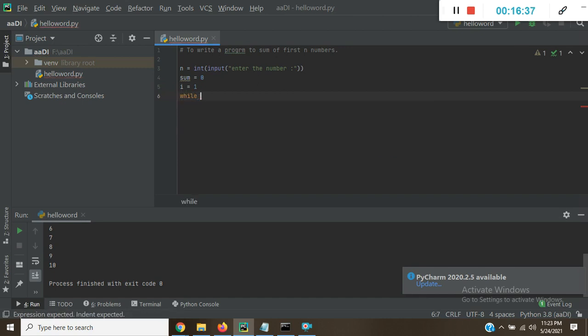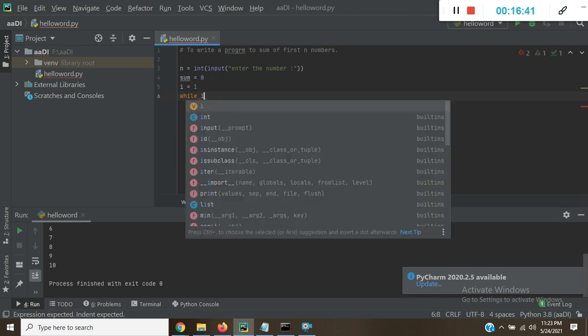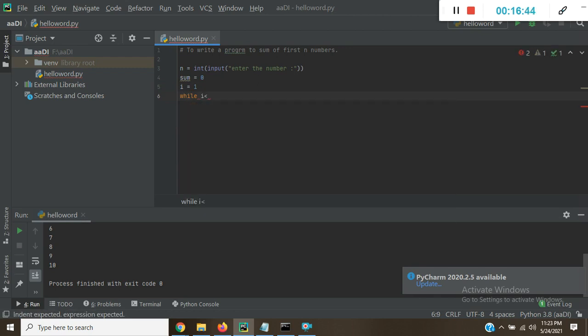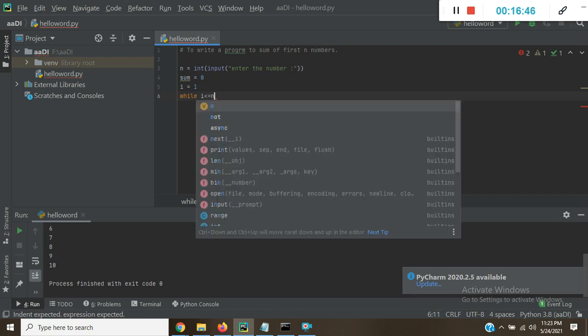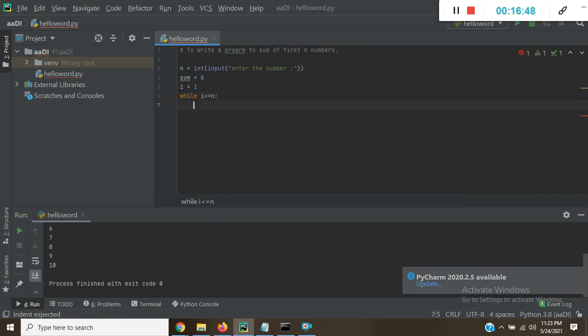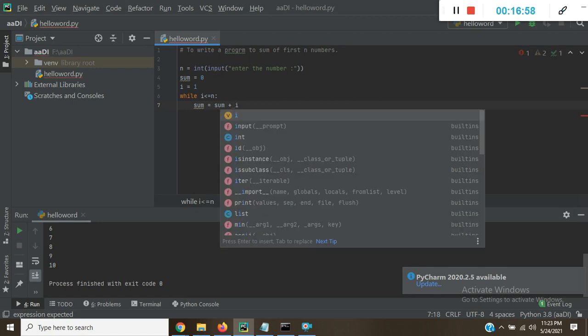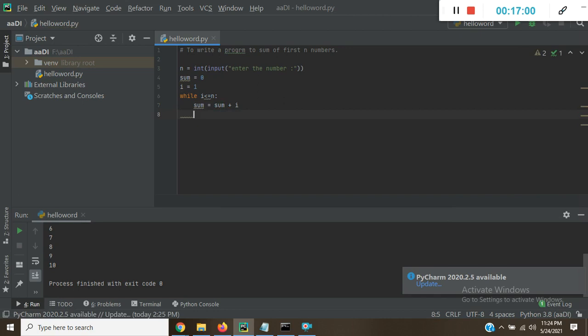Now we'll take a while loop: while i is less than or equal to n, then sum equal to sum plus i, and after this we increment i by 1.